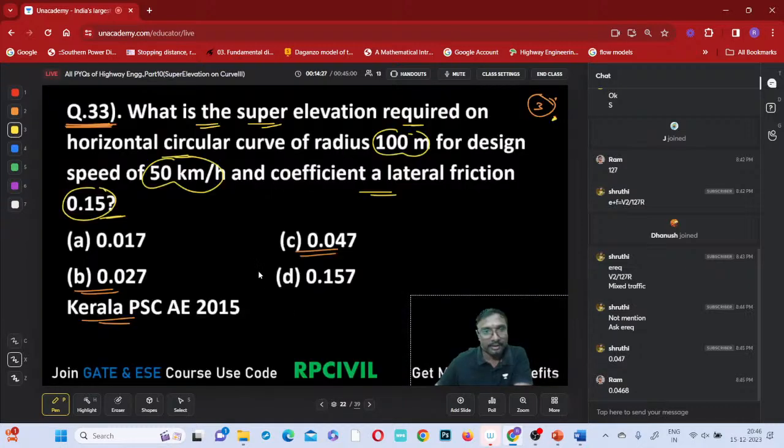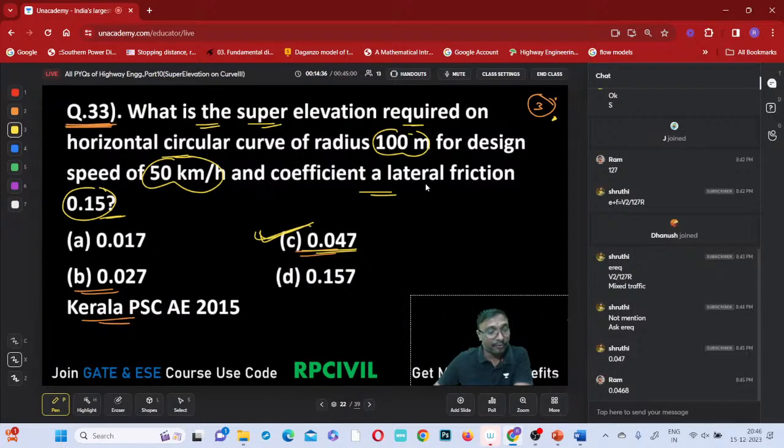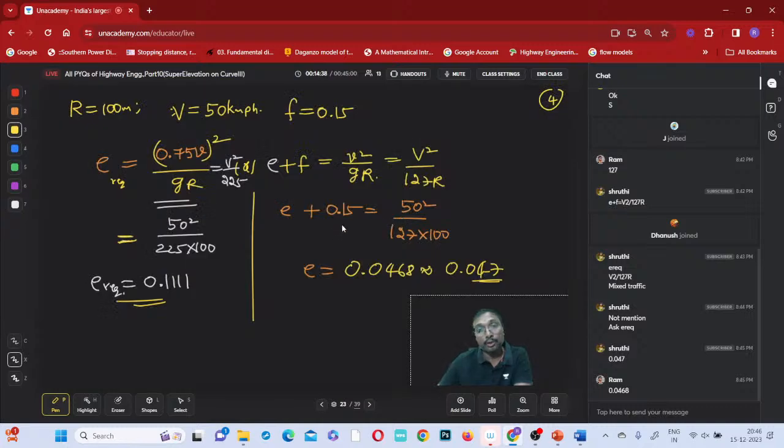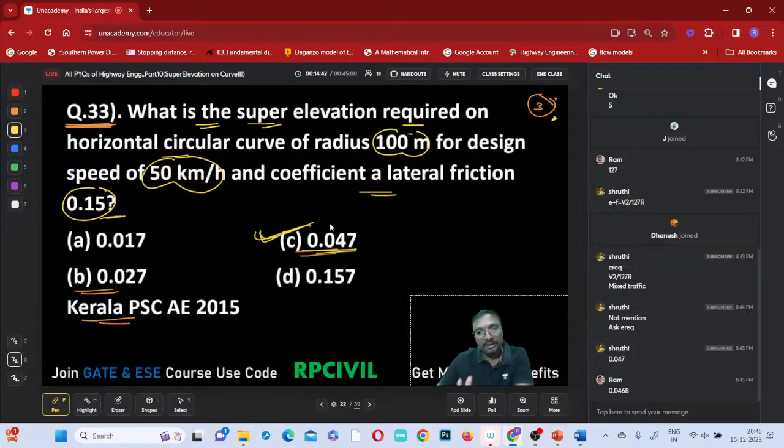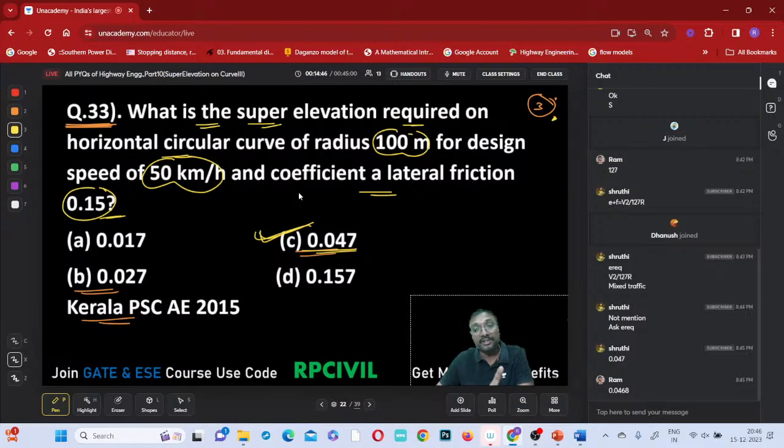0.047. But the actual procedure is wrong. This is the wrong procedure. They have to mention considering the full friction. They have to mention it, right? Then only we have to use this. But they did not mention it. That fellow thought of this one only, but he forgot to give that sentence. The question paper setter forgot the statement. Okay, you have to be careful.